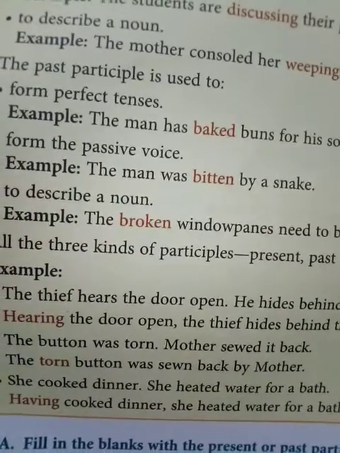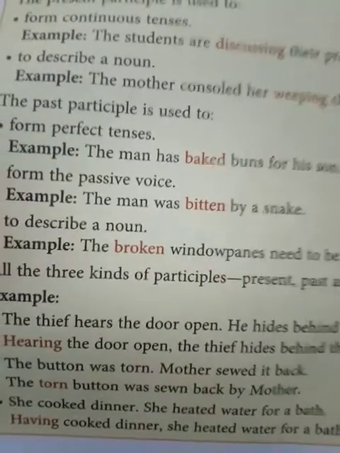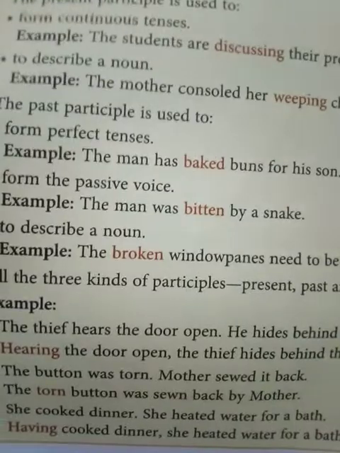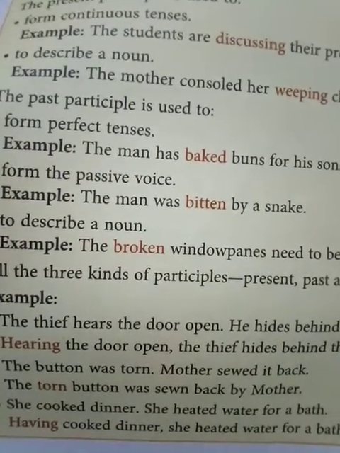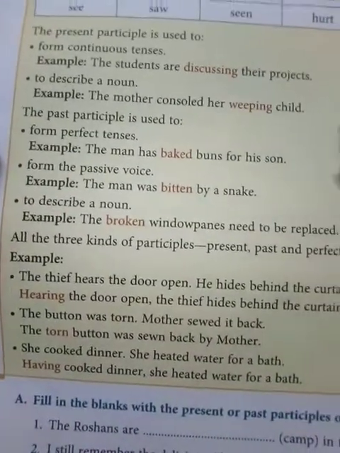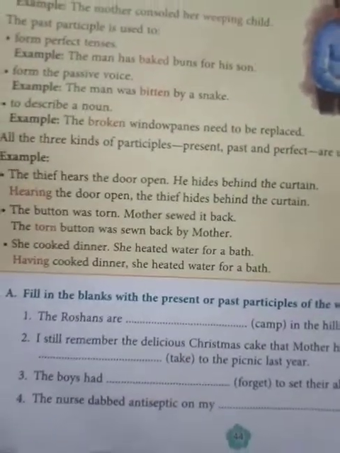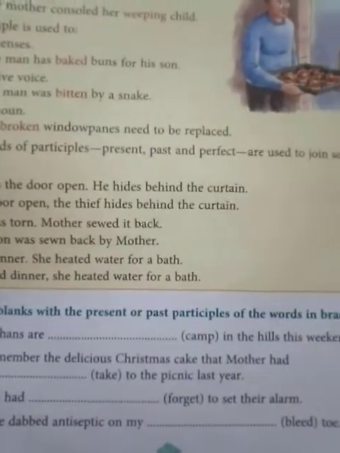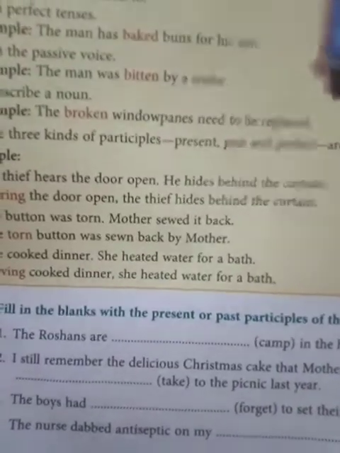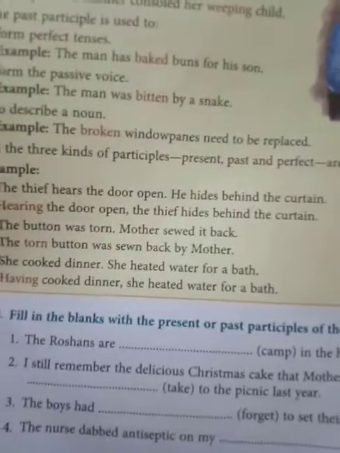Having, the perfect participle is used there. Torn button, there we have used the past participle. And again, hearing the door open, that is the present participle. So using the present, past and perfect participles, they have joined sentences together. So you have some exercise like that where you should join sentences together. You can see there, fill in the blanks with the present or past participle of the words in brackets. I will do the first one for you, and then you can see if you could do the remaining sentences, and I'm sure you will be able to do it.